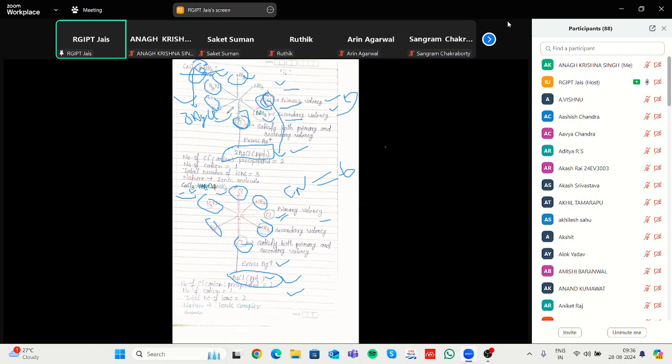Every complex satisfies both valencies, meaning first the coordination number is satisfied. After that, the oxidation state, whether this exists in the +2 oxidation state or the +3 oxidation state. That's why it can easily react with another atom to give a stable complex.